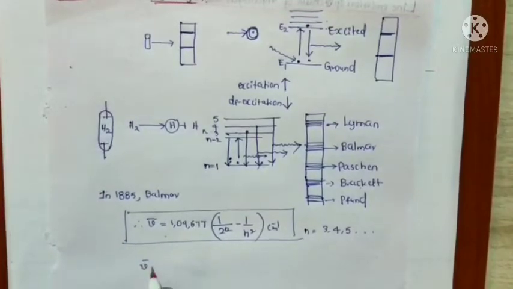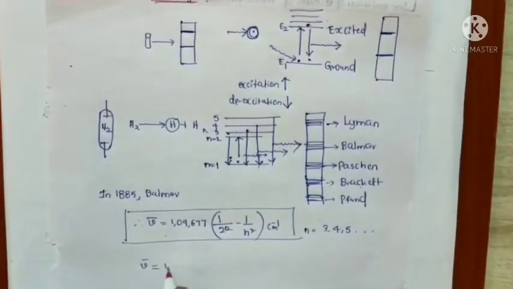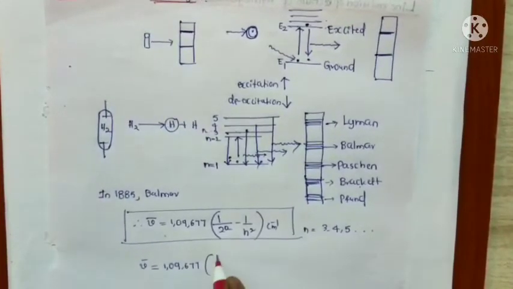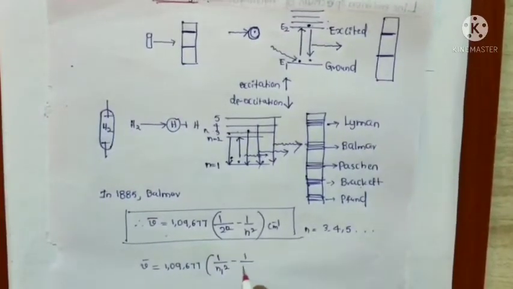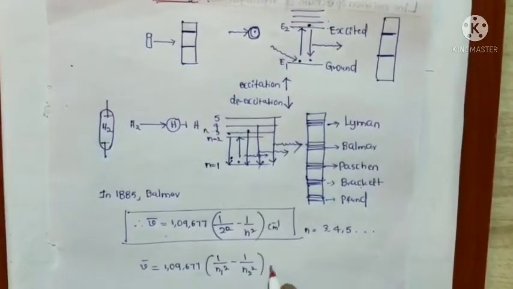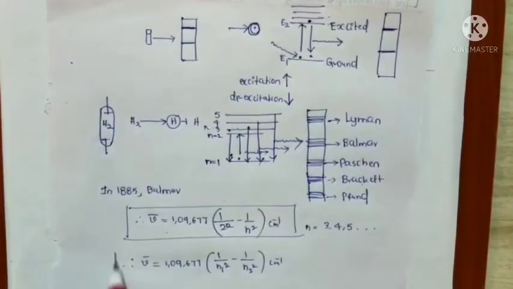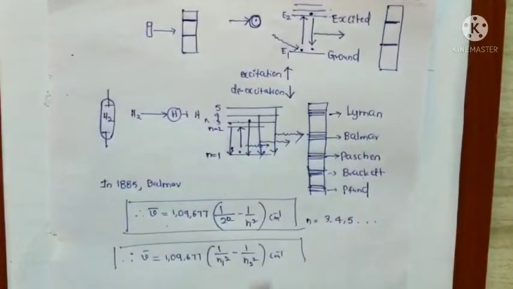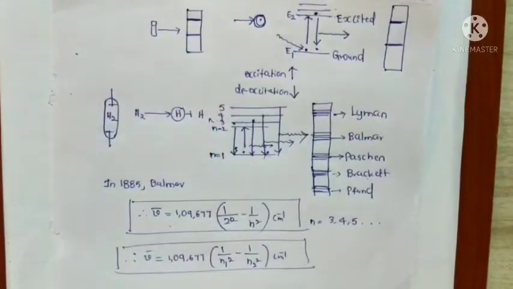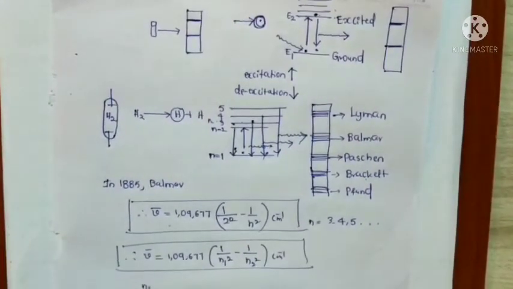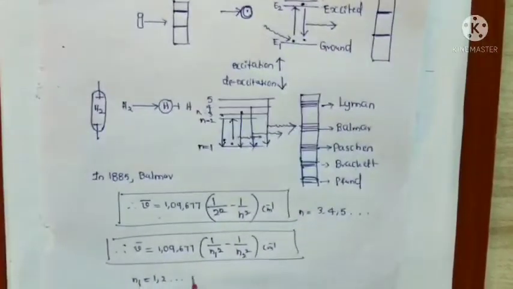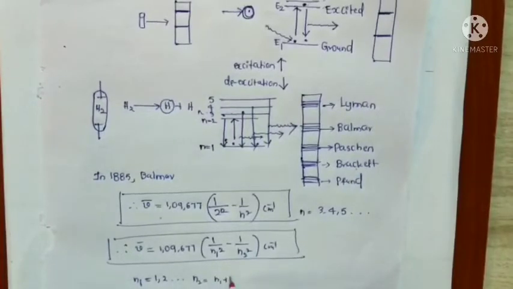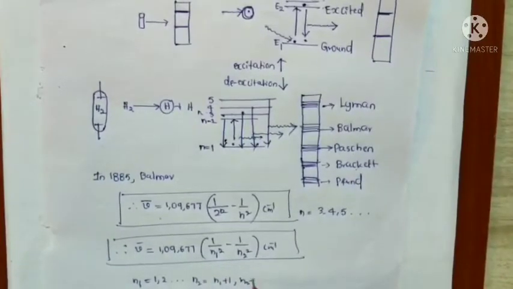It is also a very important formula: wave number equals 1,09,677 times (1 by n1 square minus 1 by n2 square) per centimeter. Here n1 equals 1, 2, 3, and so on, and n2 equals n1 plus 1, n1 plus 2, and so on.